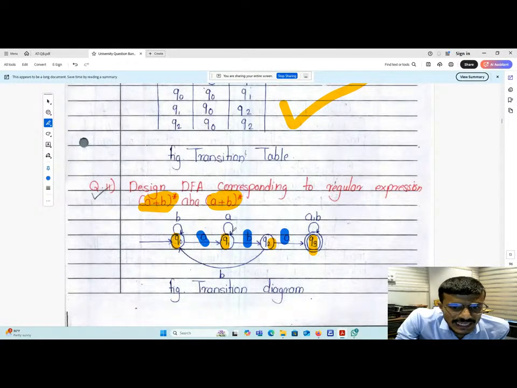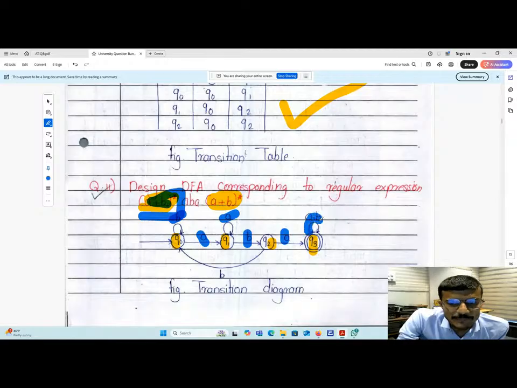Again, shall I go this? Shall I give this A to the other? No, because it will change the meaning. So A, B, B. This B and A will be fulfilling the condition, this A, B star. And finally, a self loop will be there and it will give you A, comma B.